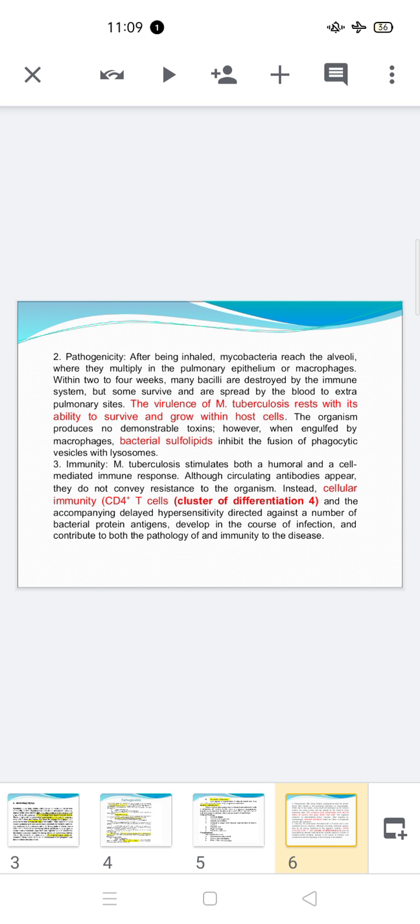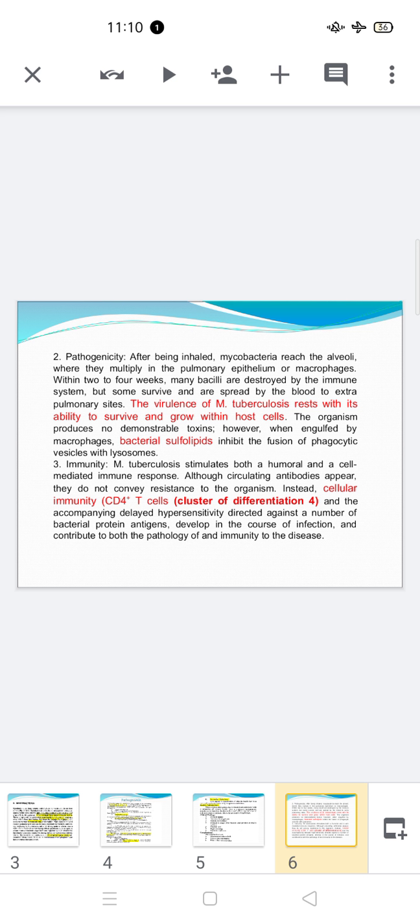Remember this for MCQs. Second, this microorganism does not produce any demonstrable toxin, meaning no type of toxin is produced by this microorganism. Only the virulence factors: mycolic acid, repetitive proteins, cord factor, trehalose, and wax D in the form of adjuvant.